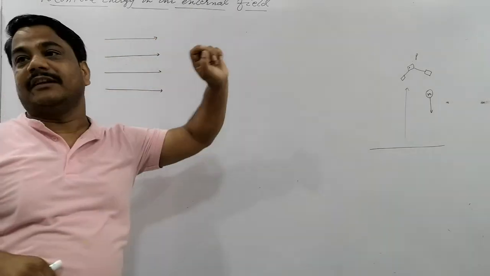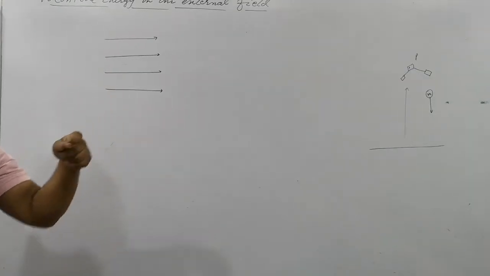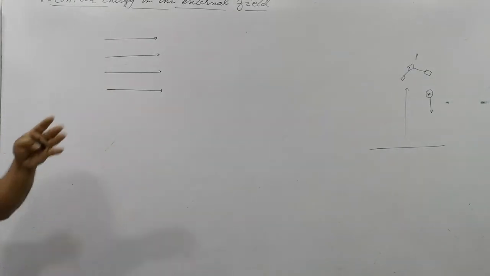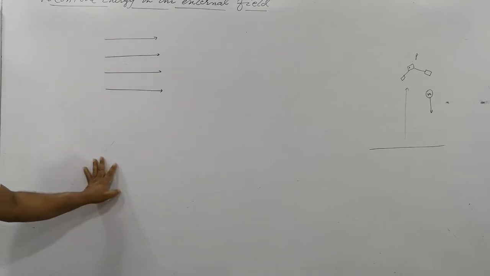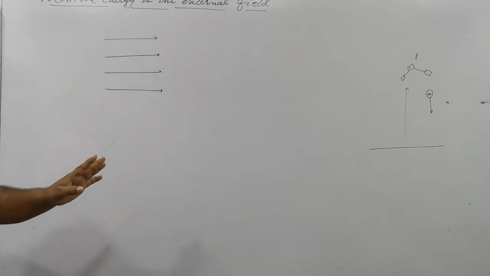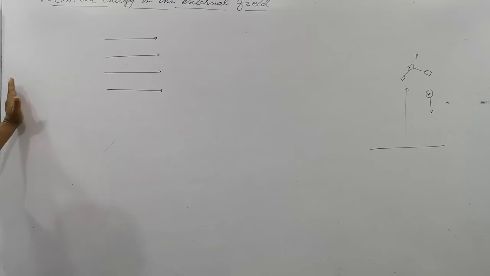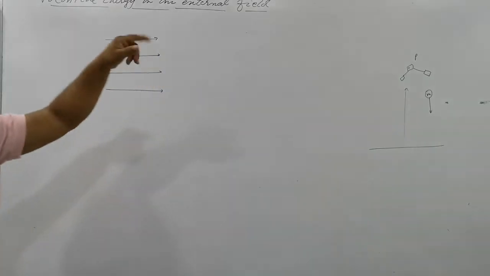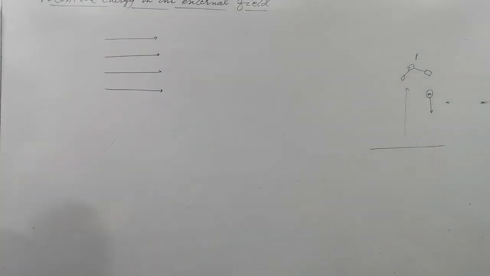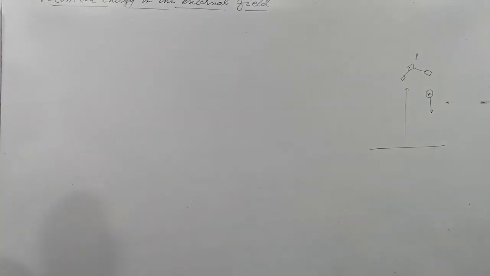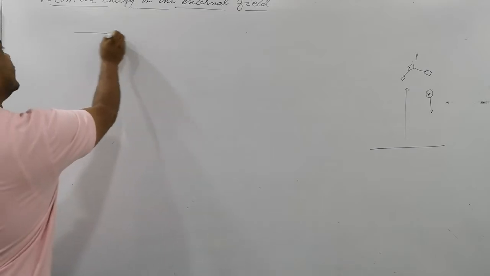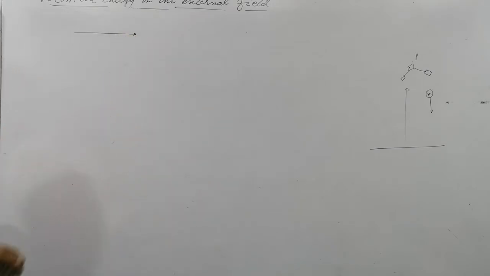Potential energy in an external field. External field means we will just suppose the board is a field here, meaning at every point on the board there is an electric field. Is that clear? The field direction is from left to right. I am not predicting where the field is coming from. So we have to find the potential energy in an external field. Potential energy of what we have to find out.